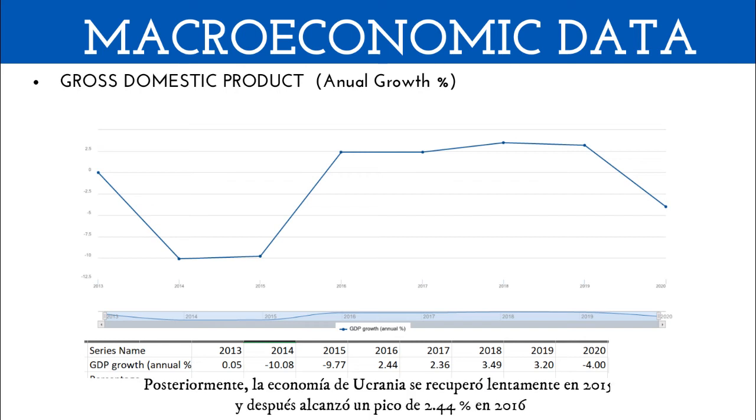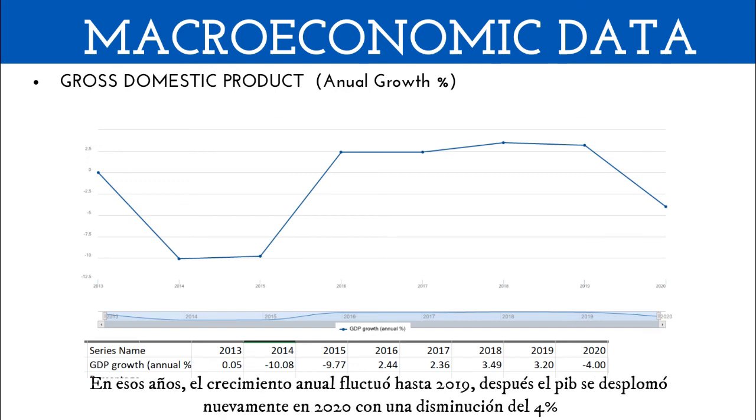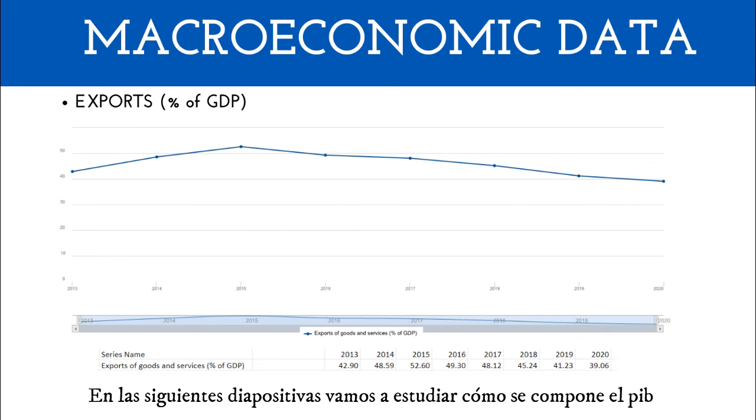Then, Ukraine's economy has been recovering slowly in 2015 and then reached a peak of 2.44% in 2016. In those years, the annual growth had been fluctuating until 2019. Then GDP plummeted again in 2020, decreasing by 4%. In the following slides, we're going to study how the GDP is composed.